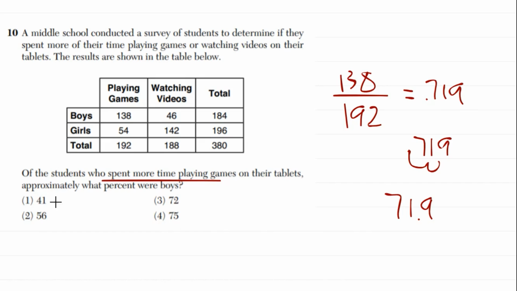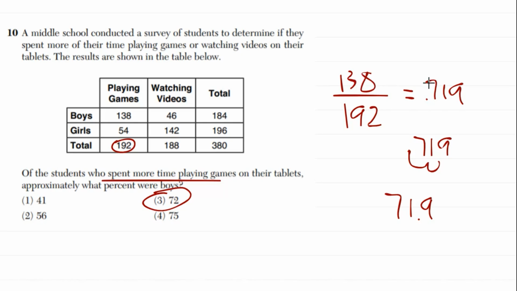Now we're going to round this up. 71.9 is not an answer, but that's really close to 72. So what you're doing here is finding out what the total is. In this case, of those who spent more time playing games, 192 total. How many of them are boys? That's our part. And if it was how many of them are girls, we would just change the 138 into a 54 and do the same thing.